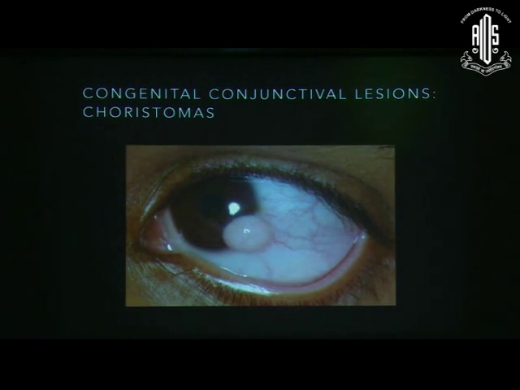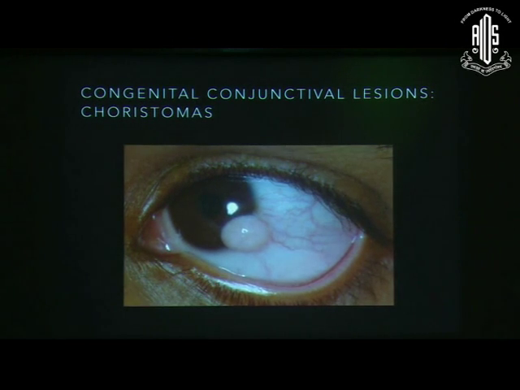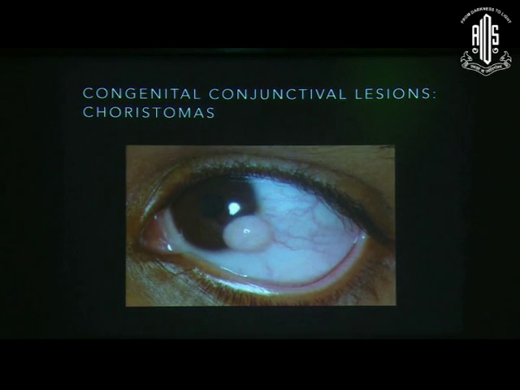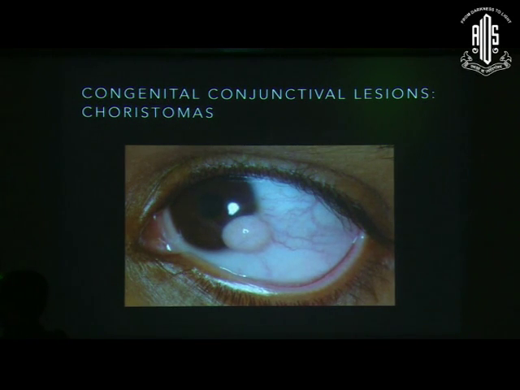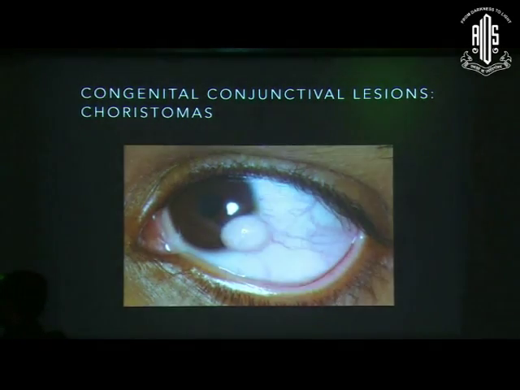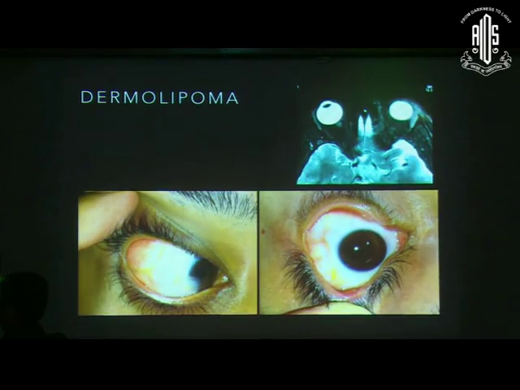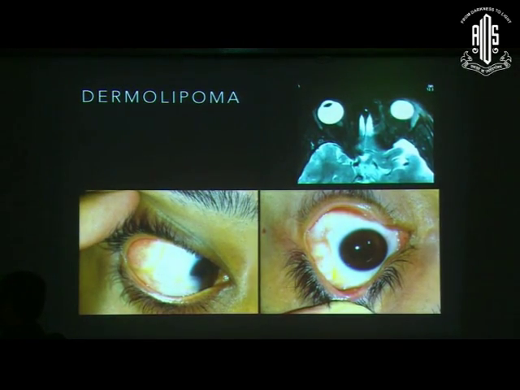You all know what this is. What is this? From behind? Limbal dermoid, yes. So broadly speaking, limbal dermoids form in the category of choristomas, and choristomas are basically nothing but proliferation of a normal tissue at an abnormal site where that tissue is not supposed to be. So if that tissue grows there, then it's a choristoma.